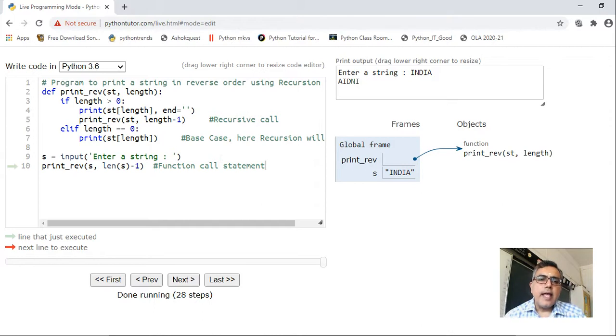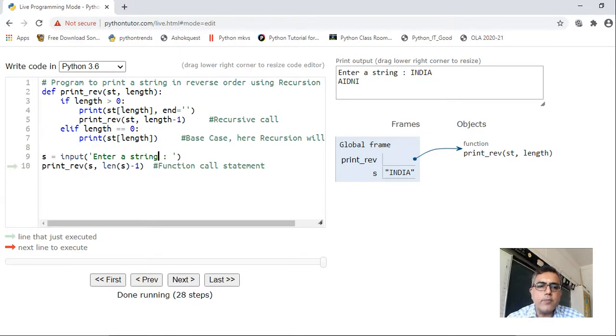Then if length is 0, when it reaches the first character of the string, after displaying that character, it should not call the function again. So this is the base case where recursion will stop. In this particular case, the recursion will stop, right?